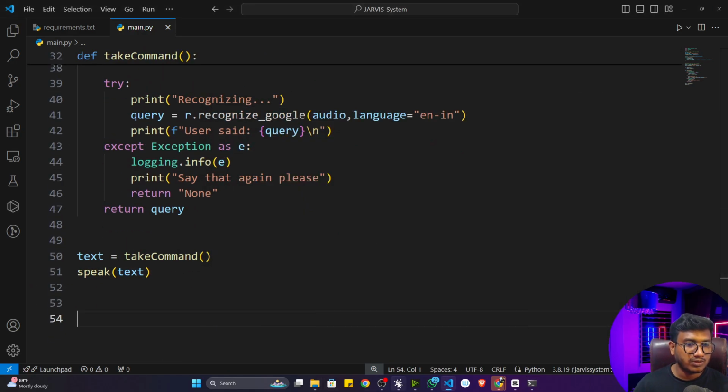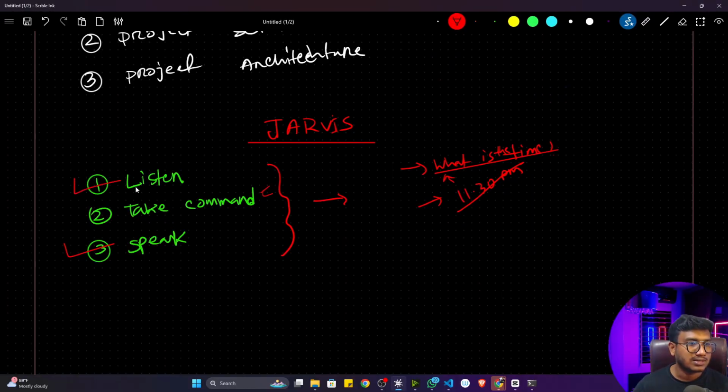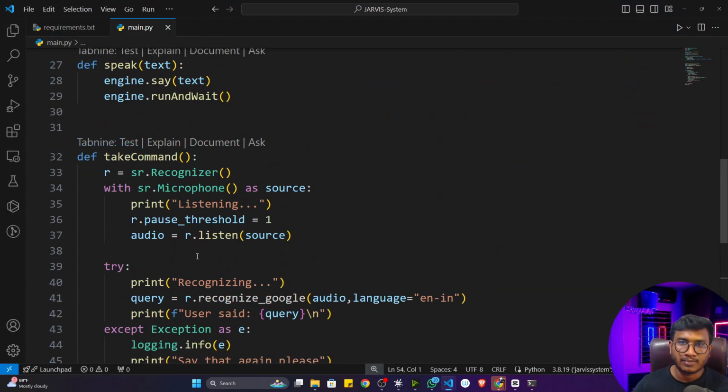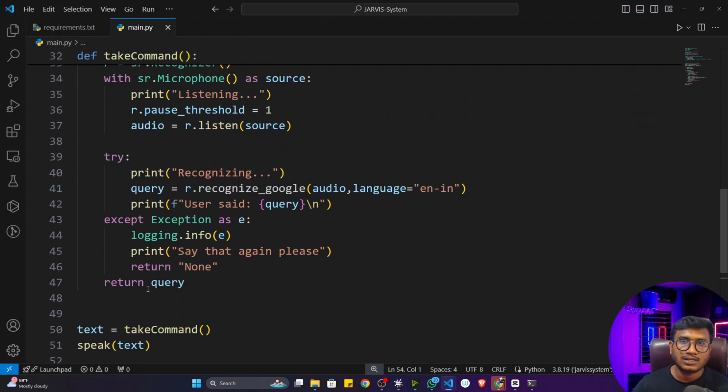So successfully we have created two components. This listen and speak, and take command, is the same as your listen, because we are using listen inside take command only. I hope you got it right. So this is the entire command. We can use take command to get any kind of command from my user. Whatever they are telling, it will return that particular text as it is.